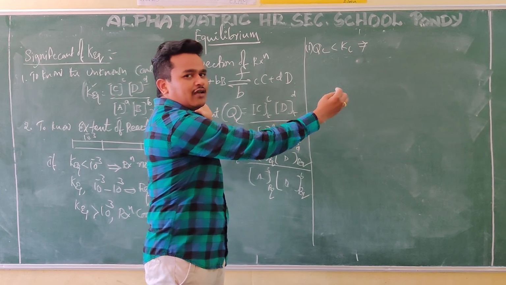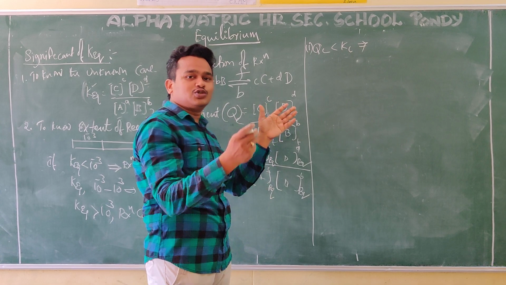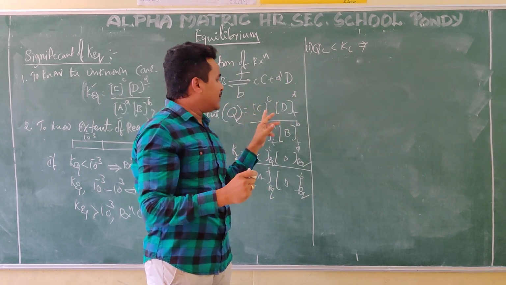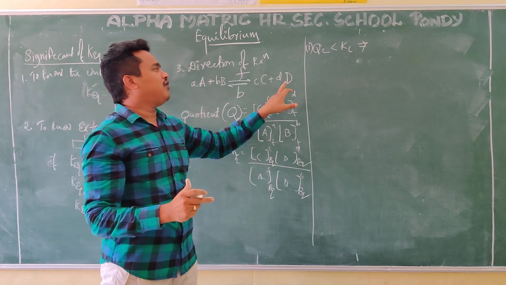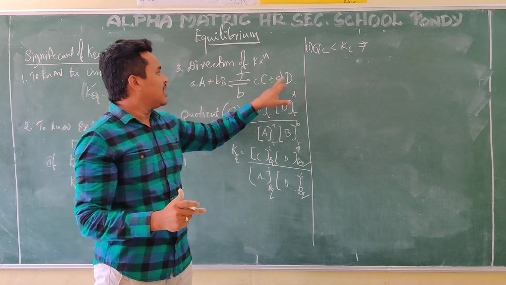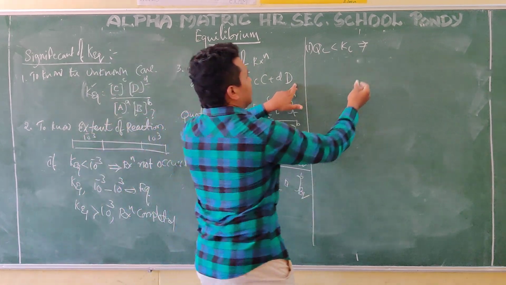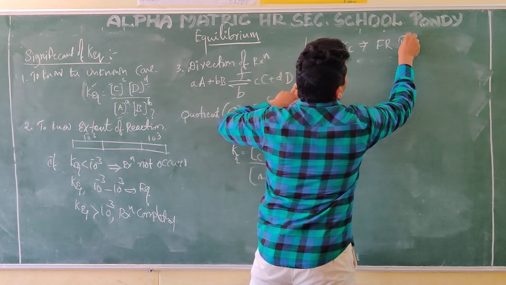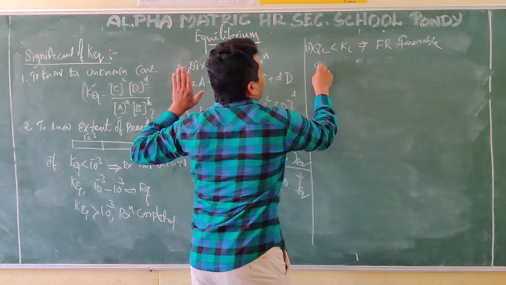More value means product concentration should be more. That means C and D should be more. Formation of the product, formation of C and D should be more. That means forward reaction is favoring. Forward reaction favorable. That's it.